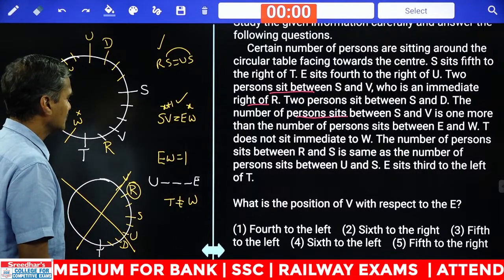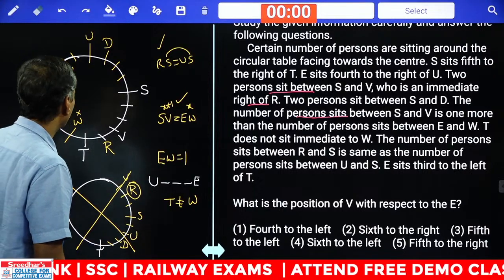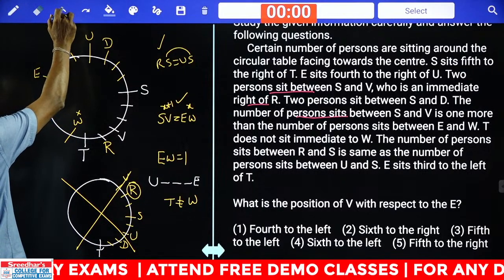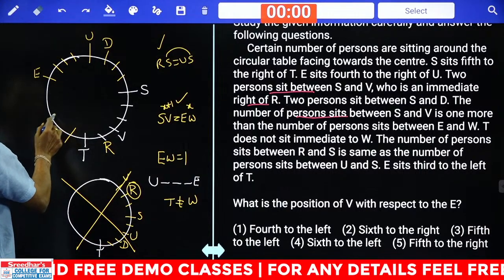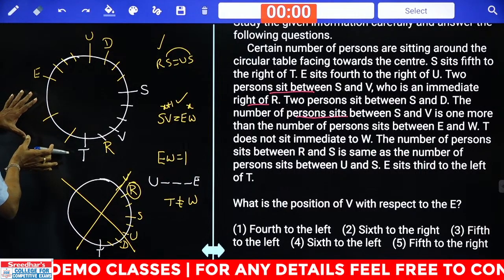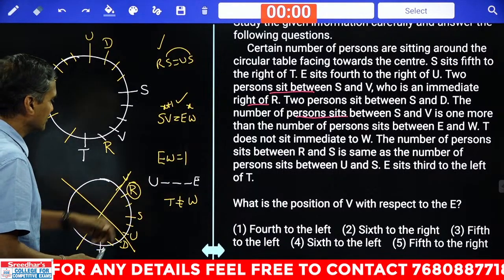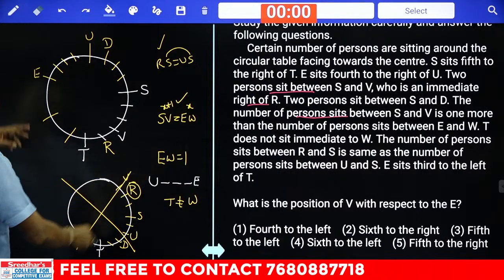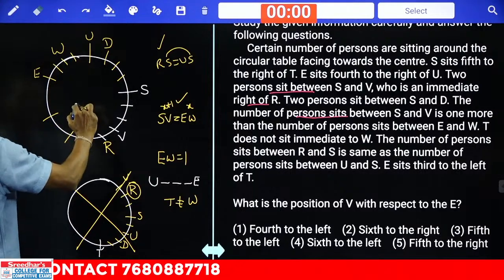E is south to the left of T is clearly given. As E is south to the left of T, how many persons are there in between E and T? There are two people in between. Hence E is south to the left of T. And one person between T and W. E and W, one person. W cannot be here. Hence W is here. This is the final arrangement.